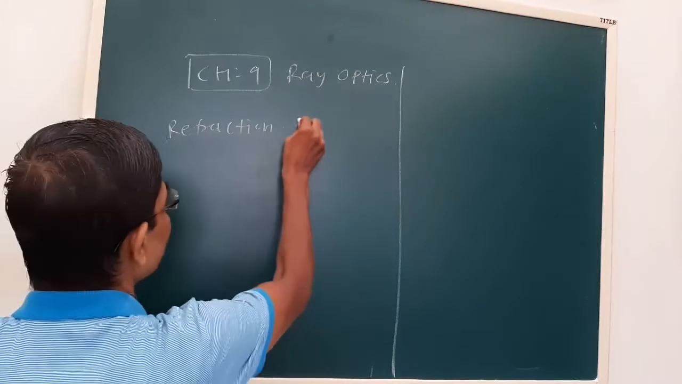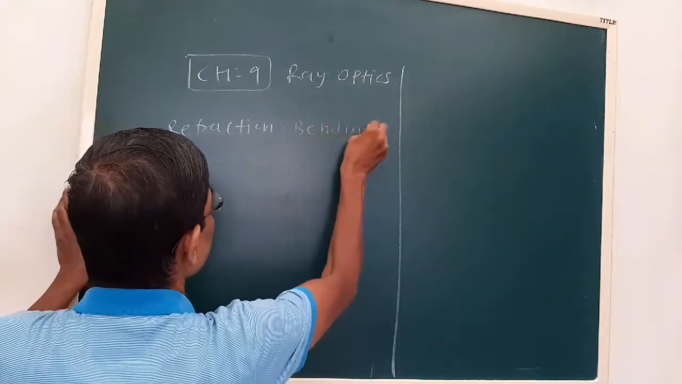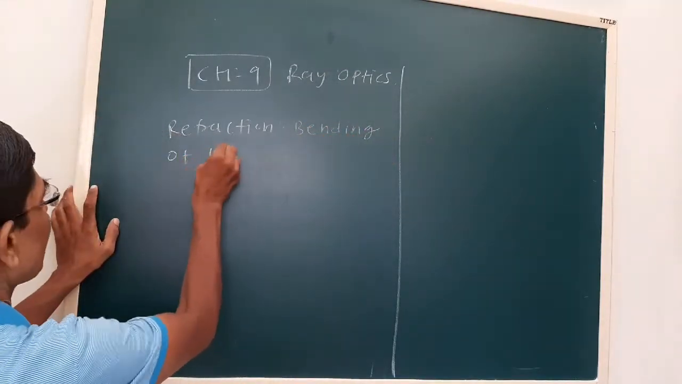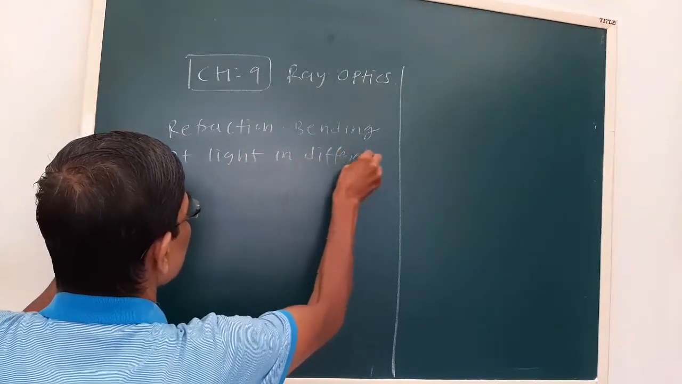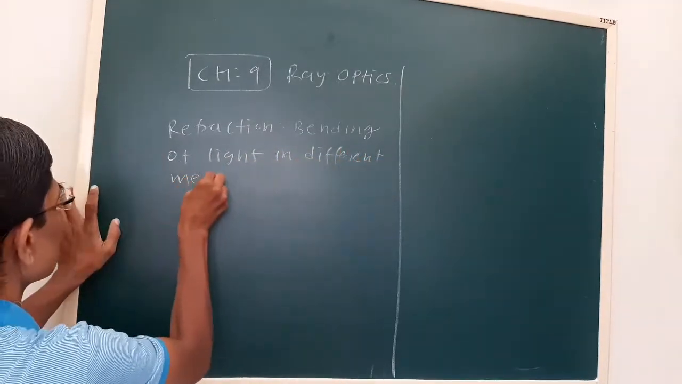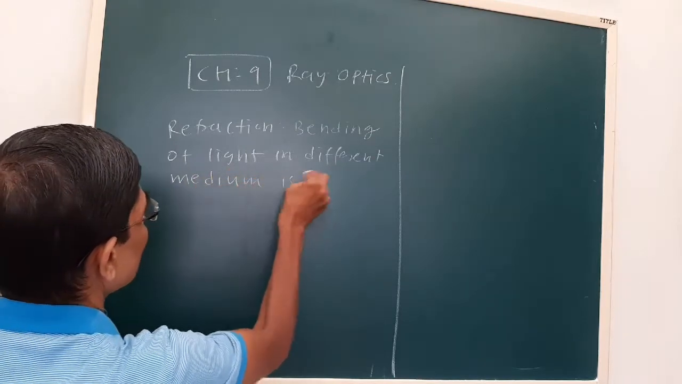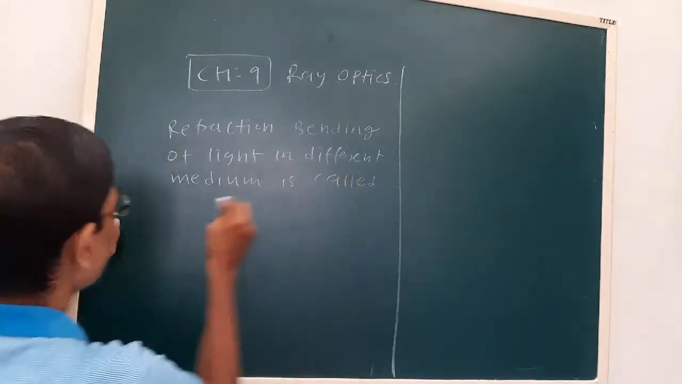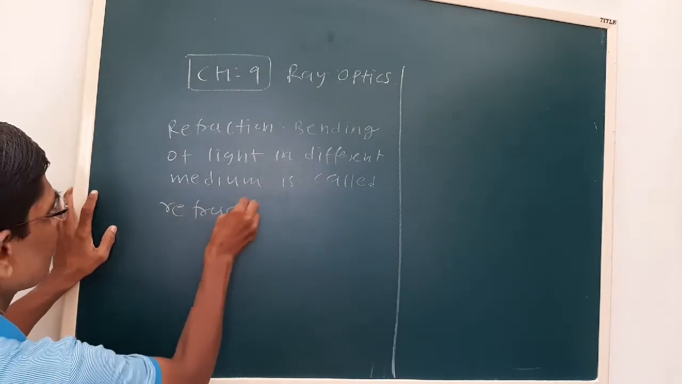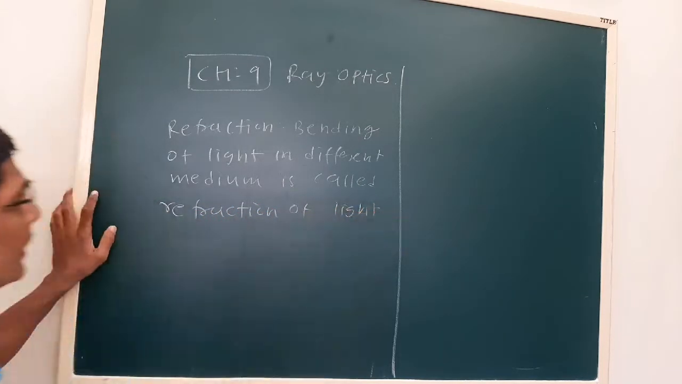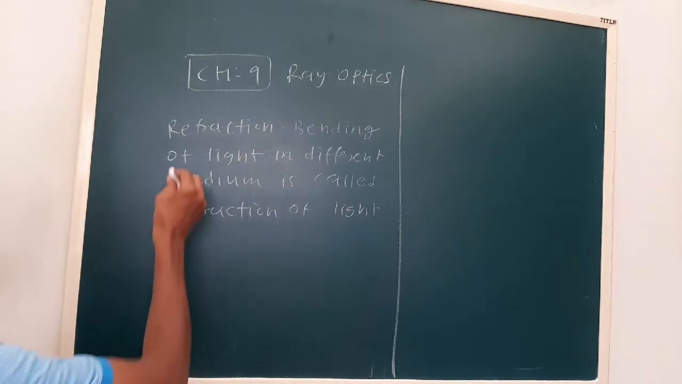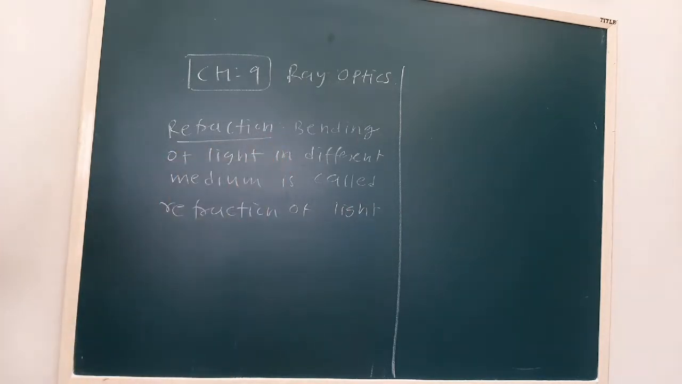In simple language, bending of light in a different medium is called refraction of light. A bending of light in a different medium is called refraction of light.